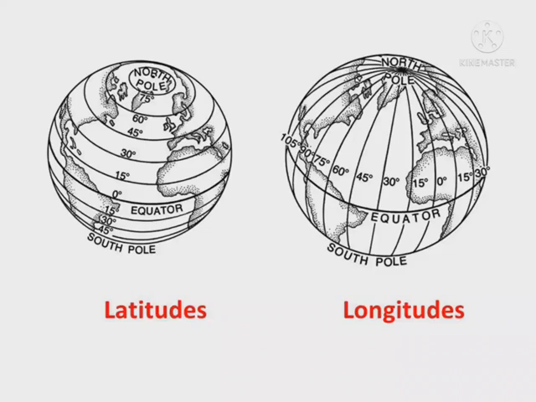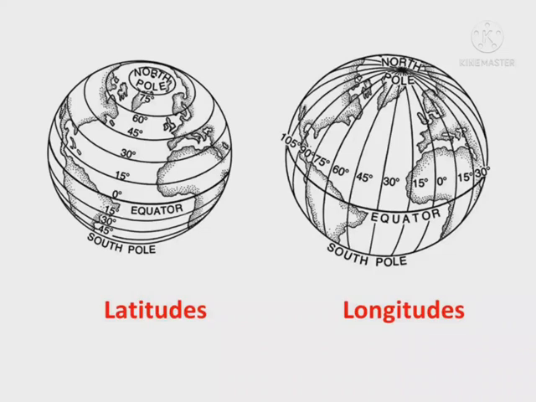Latitudes are imaginary lines drawn around the earth. Latitudes are also called parallels because they are parallel to each other. Latitudes are circles. Latitudes are expressed in degrees, minutes and seconds.